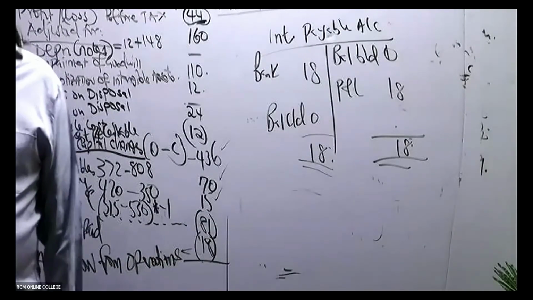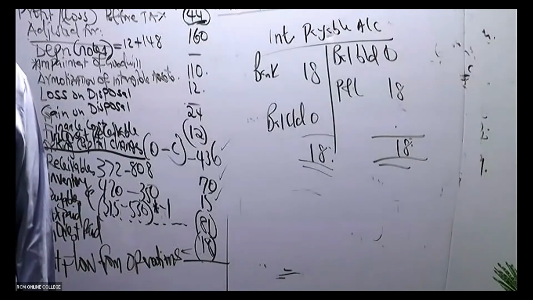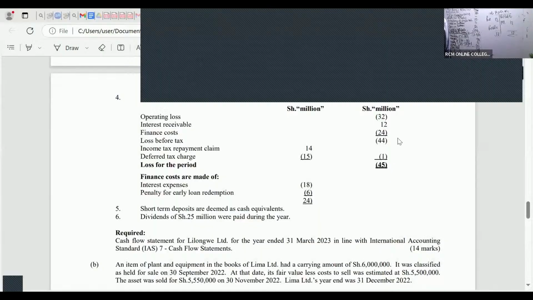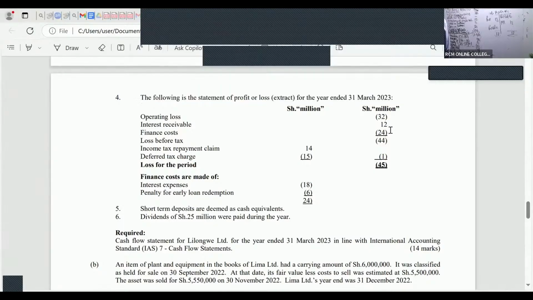Great. So, Mercy, if you look at, for example, the interest amount, the finance cost that we have, remember we were able to come up here and first of all add it. This 24, we added it. But now, when it comes to the actual interest amount that was paid, this person is giving us a narrative, telling us what these finance costs are made of, the 24 here. There is 18 for interest. There is a 6 for penalty for early loan redemption.